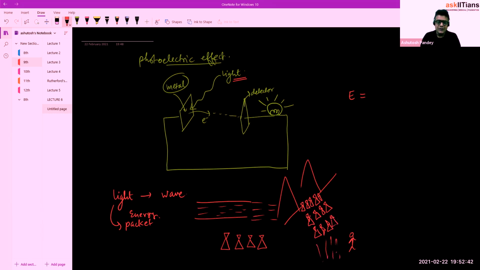So it means that light behaves like a wave, but it also has a particle nature. Now, what is the energy associated with each packet?